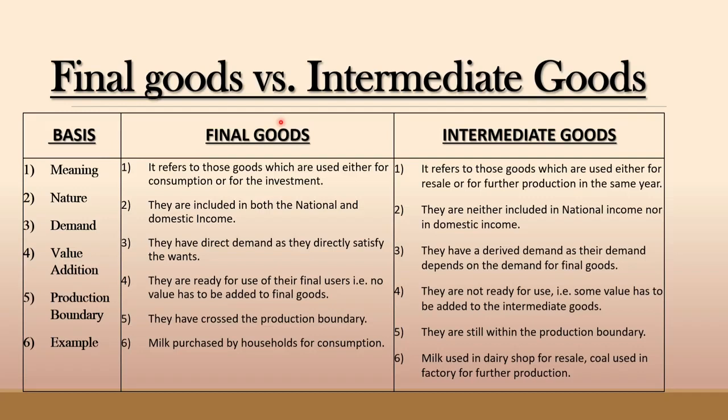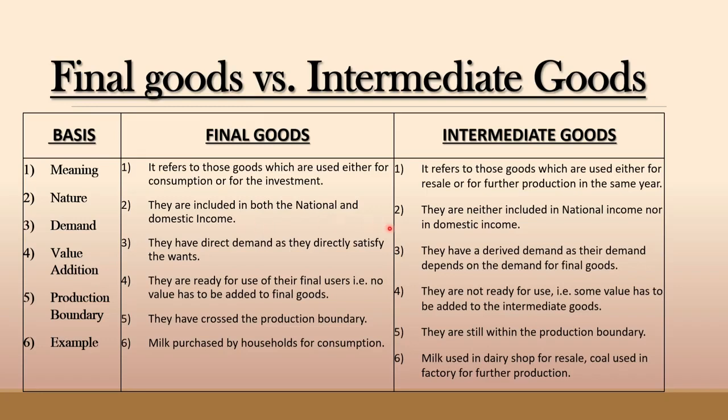So, our topic is final goods versus intermediate goods. First base I have taken is meaning. Final good refers to those goods which are either used for consumption or for investment. On the other hand, intermediate good refers to those goods which are used either for resale or for further production in a same year. Next base is nature. If we talk about final goods, nature, they are included in both national and domestic income.